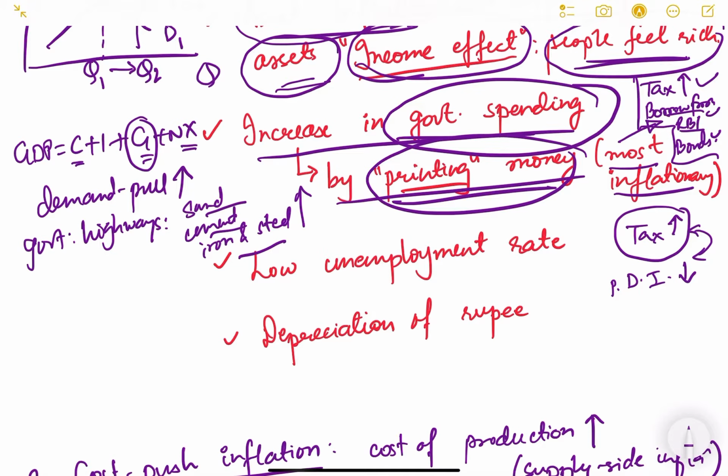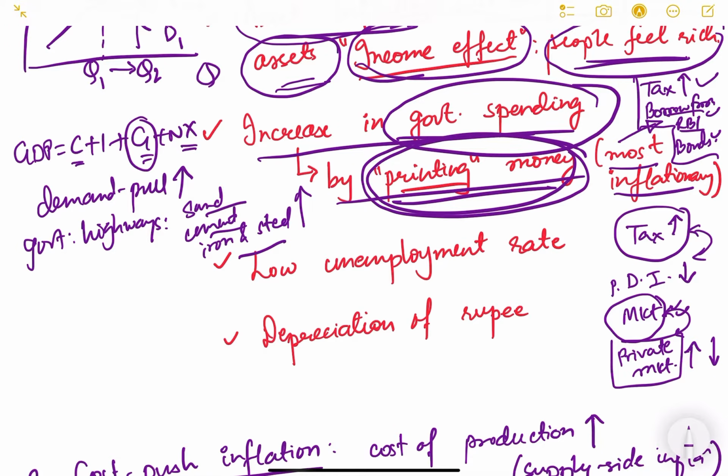Then again, if the government is borrowing from the market by issuing bonds, then money available for private investments will reduce in the market. If the government demands more money from the banks and the common people, then money available for the private sector will be less, and thereby the demand of the private sector will go down. So this will compensate each other. But when the government is printing money through the RBI, it is not affecting any other economic agent.